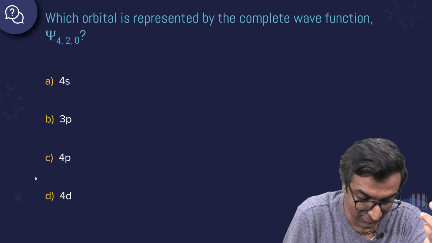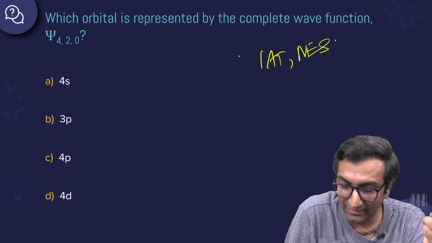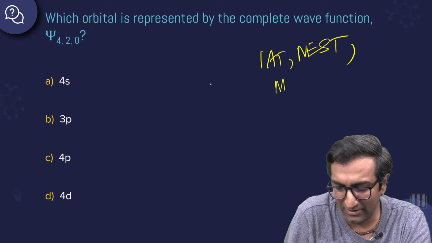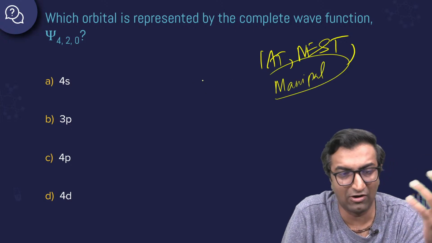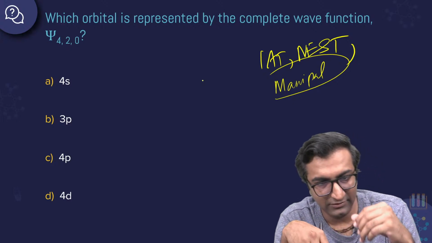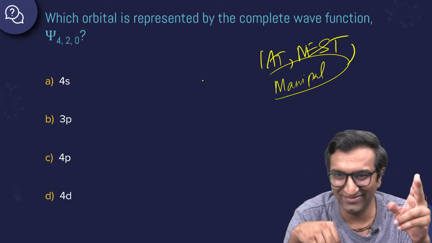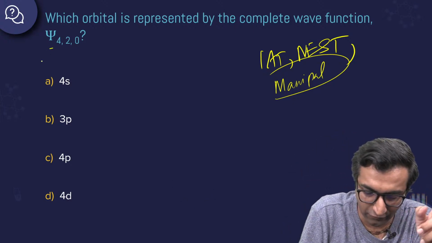Oops. You guys probably saw the answer. IAT, NEST, whatever exam you're preparing for, maybe Manipal, COMEDK, it's going to cover all of them. 4D, says Deepa. All right, 4D. Thank you, Deepa. That's a very good answer. Did you see the answer or did you actually know? All right, great. So what is 4, 2, and 0?